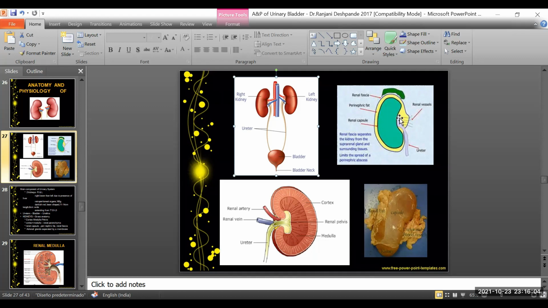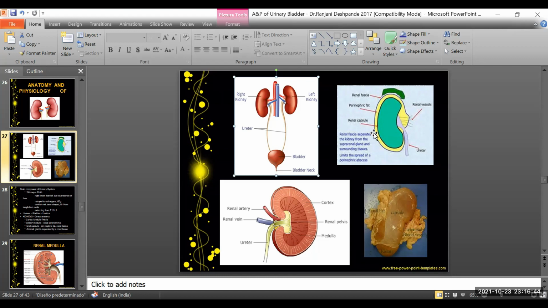So the kidney is surrounded by something called the renal capsule. So this is the renal capsule. And next to the renal capsule, there is a fibrous tissue. It is a very, very thin layer of fibrous tissue, maybe just 2 mm in thickness. It is proteinaceous and it encapsulates the kidney. So this is very, very rich in pain receptors. We call them nociceptors. And it is for this reason that the renal pain, what we call renal colic, is very, very painful.